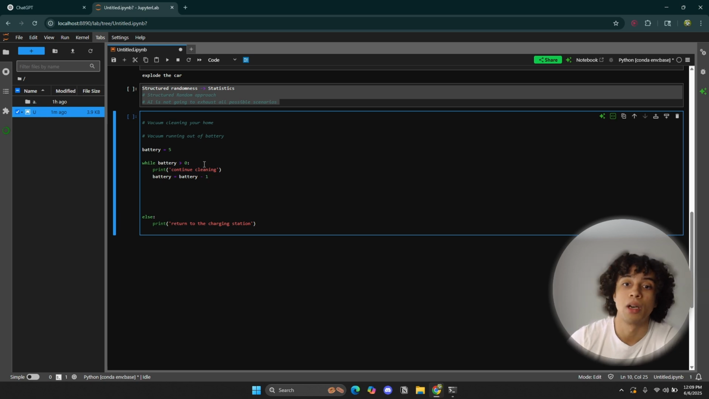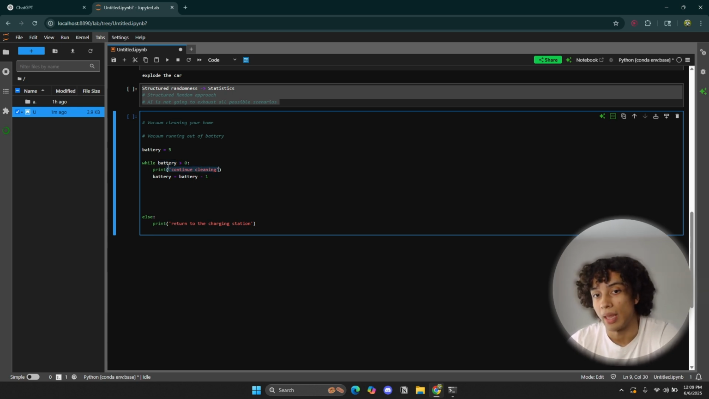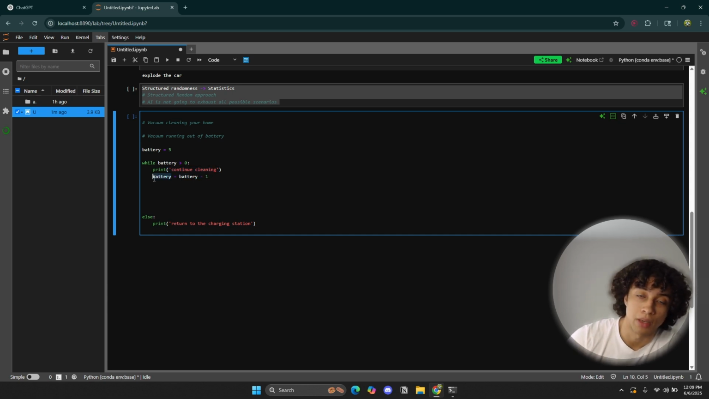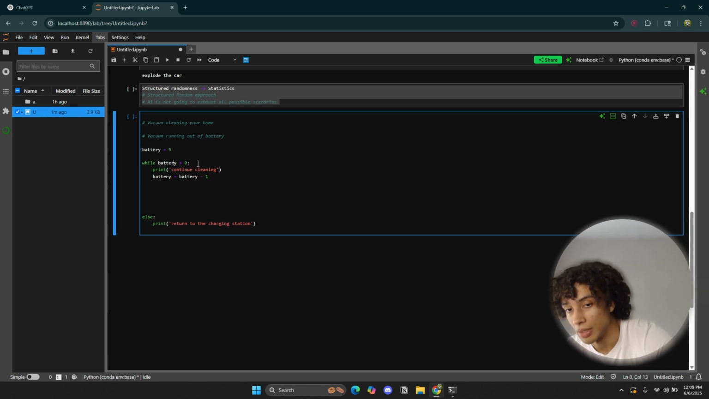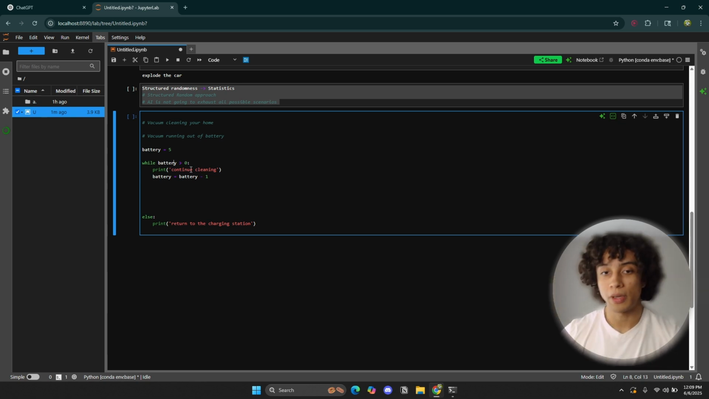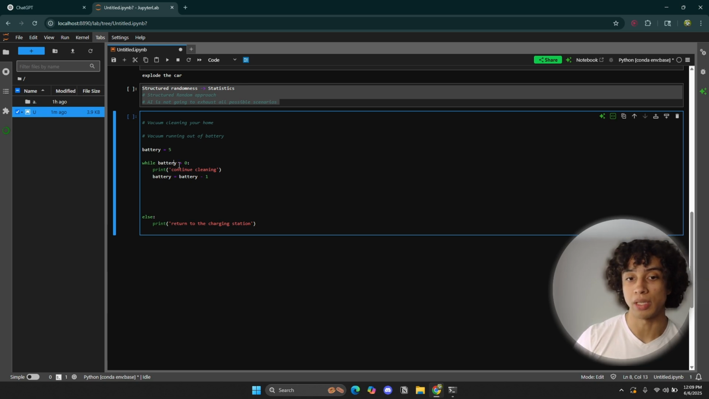So it's going to go back up, and it's going to be like, okay, so battery is now equal to 4, and 4 is still greater than 0. So let's continue cleaning, and let's repeat the same process again. 4 minus 1 is 3. So we're assigning 3 back to the battery variable. Let's start again. Compare 3 with 0. 3 is still greater than 0. Until eventually, battery is going to be equal to 1. And it's going to be like, okay, yeah, 1 is still greater than 0. So let's continue cleaning. Let's assign 1 minus 1 to battery.